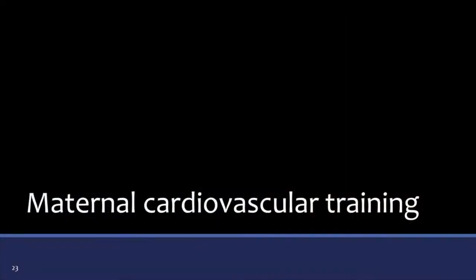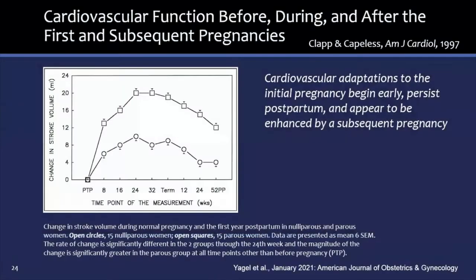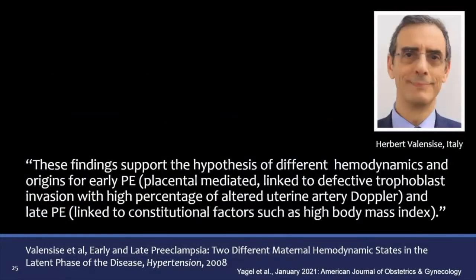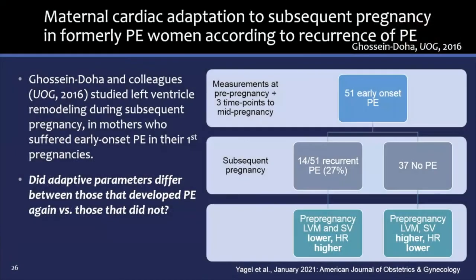Having said that, there's no question that the maternal cardiovascular system undergoes a process of conditioning during pregnancy. The maternal heart also remembers pregnancy and shows improved function in subsequent pregnancies. These issues are far from resolved. Which brings us to the work of Valensise, who observed that early onset preeclampsia is more often placenta-mediated, while late onset preeclampsia was more likely associated with maternal constitutional risk factors.